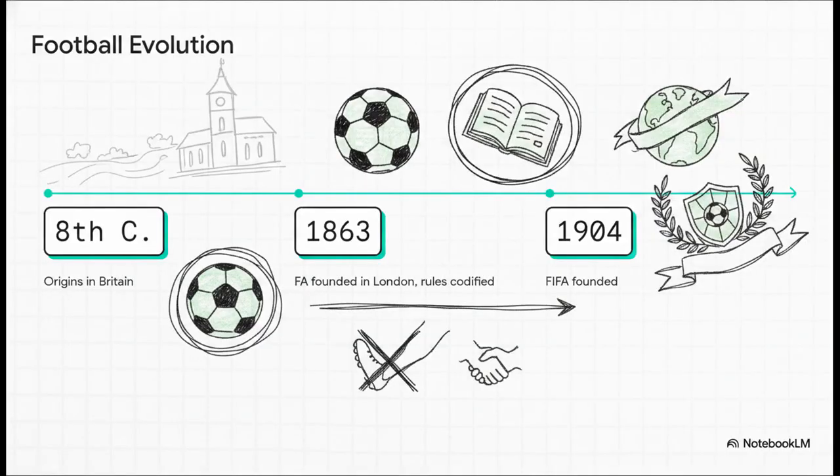So how'd we get here? Well, people have been kicking a ball around for millennia, but things really got official in Britain. Originating around the 8th century, the rules were finally codified in 1863 in London. And that was a massive turning point, because the Football Association, the FA, was founded specifically to separate football from rugby by outlawing carrying the ball with your hands. That bit of organization basically snowballed into the creation of FIFA in 1904, which still runs the whole show today.